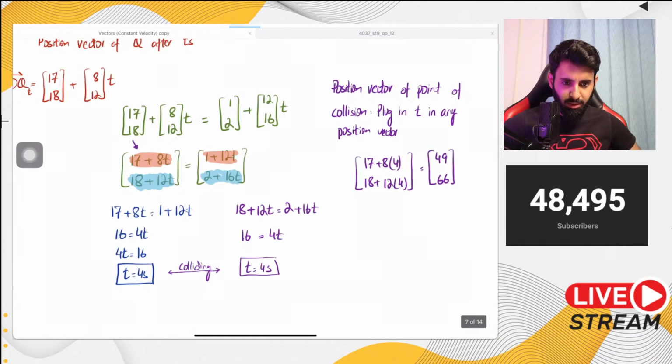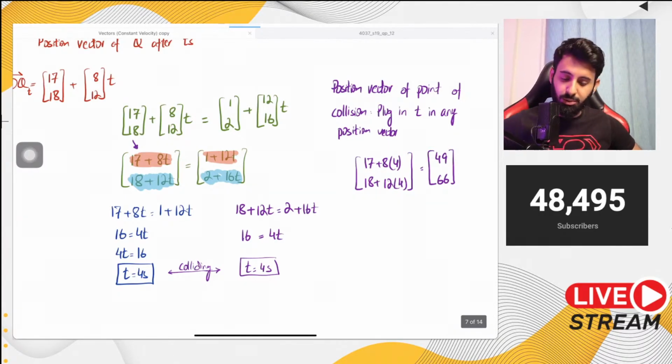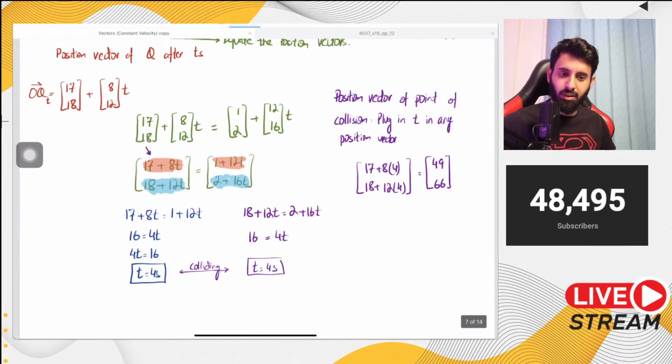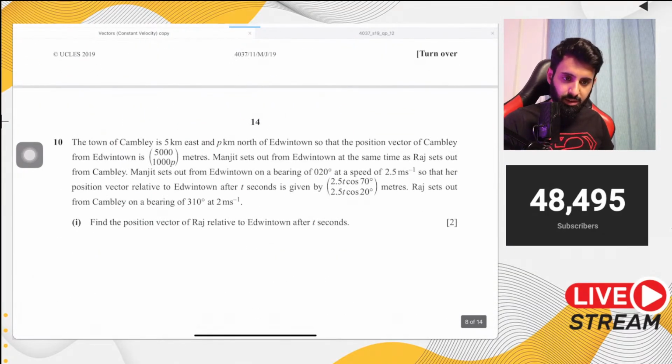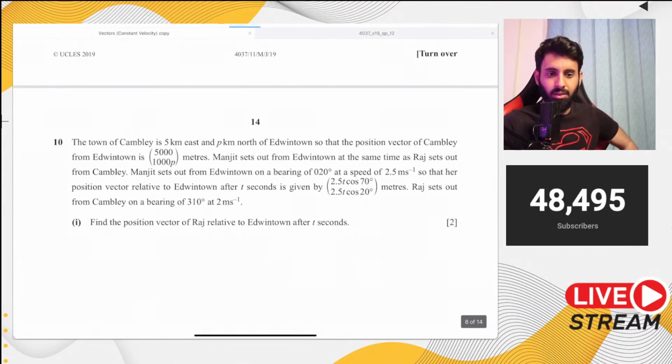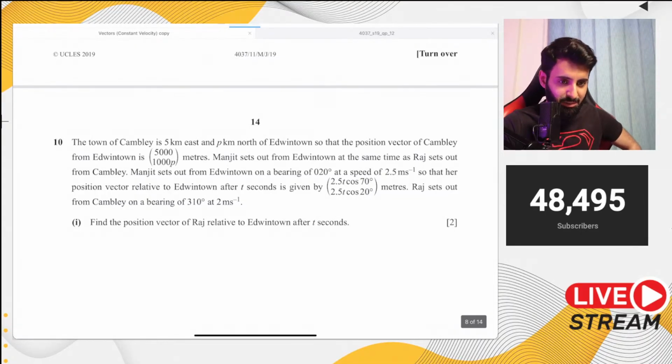How do you approach any vector question? Well, first thing you do is you read the question and then decide what it is that the question is asking you, and you find that accordingly. Okay? You're going to have to be more specific with your question. What's your name? Aryan? Yeah, that's even better.